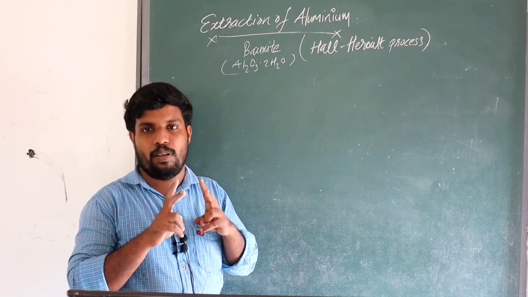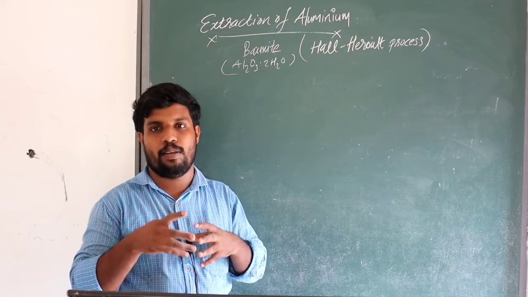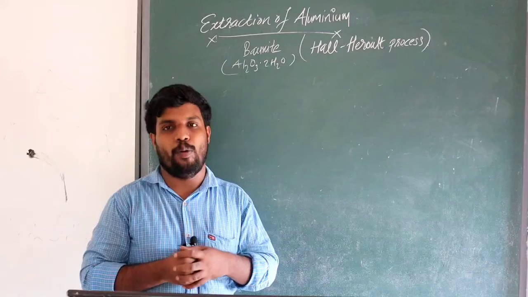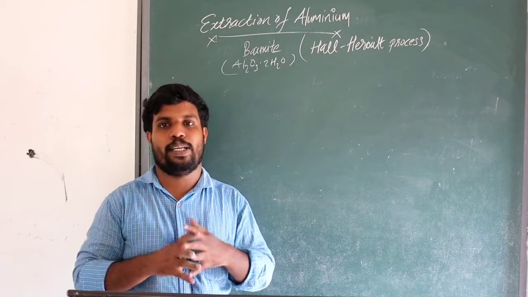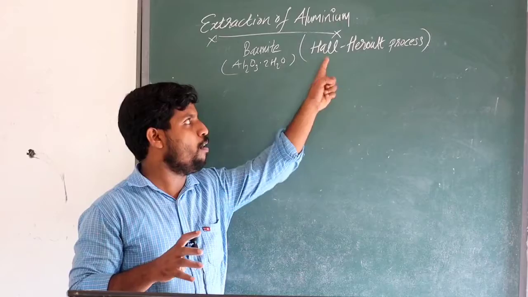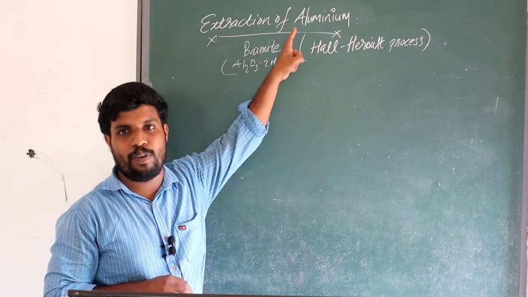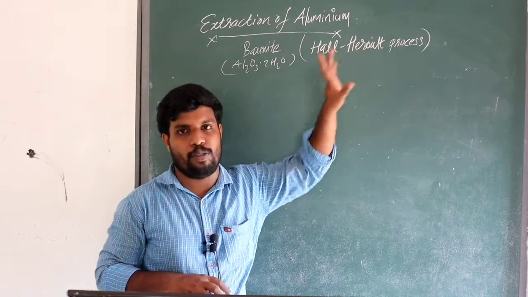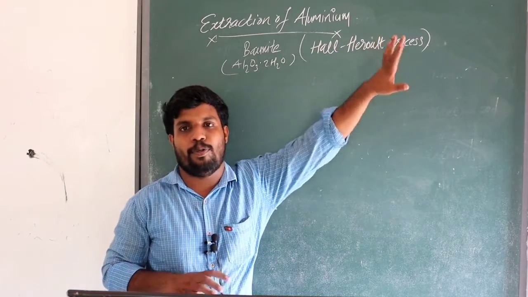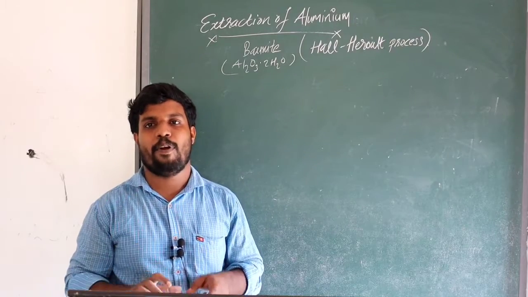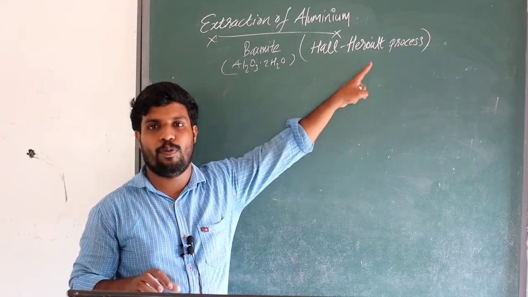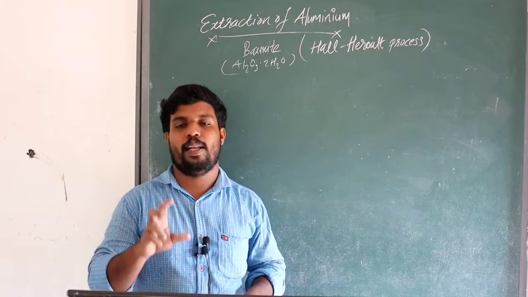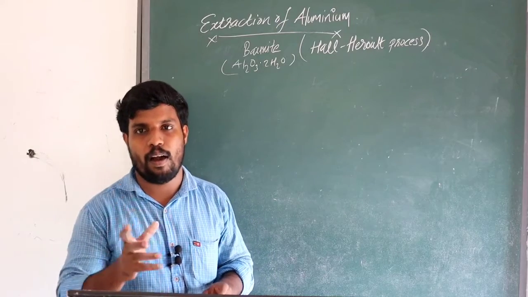Two scientists, Hall and Heroult, introduced the method of extraction of aluminium, which involves two stages, two sections. That's why the extraction of aluminium from bauxite, the industrial production of aluminium, is known as the Hall-Heroult process, named after the two scientists, Hall and Heroult.